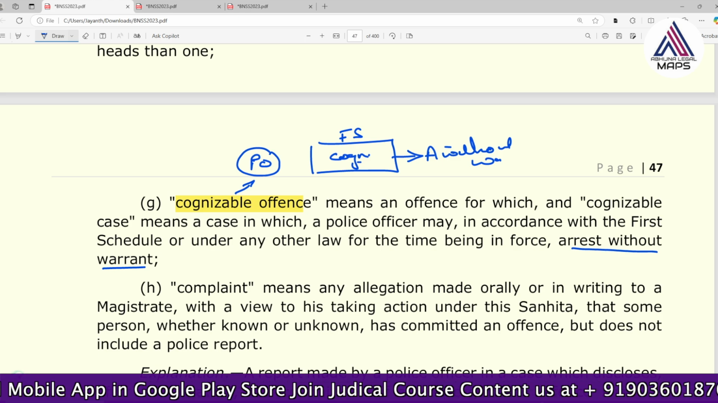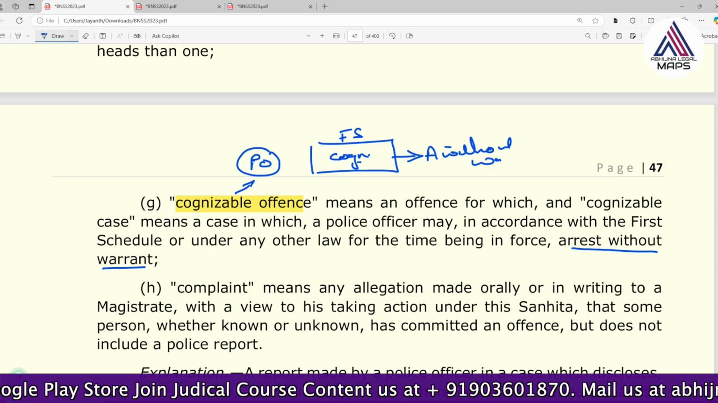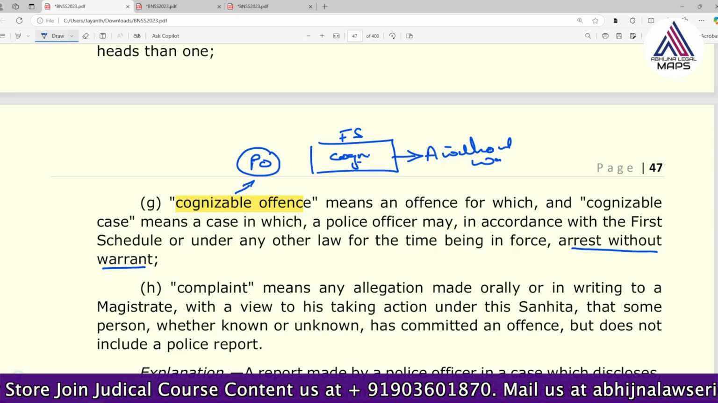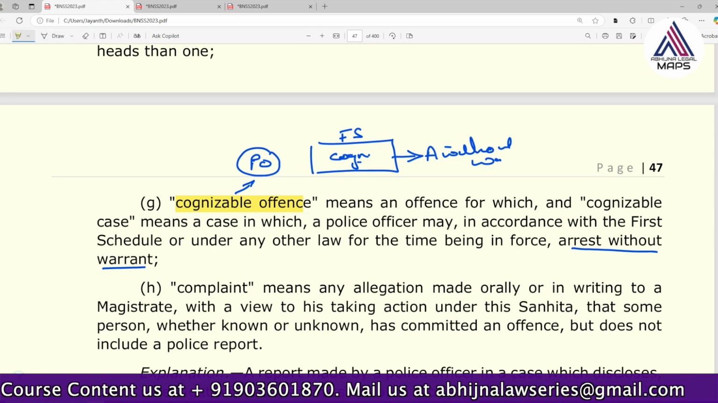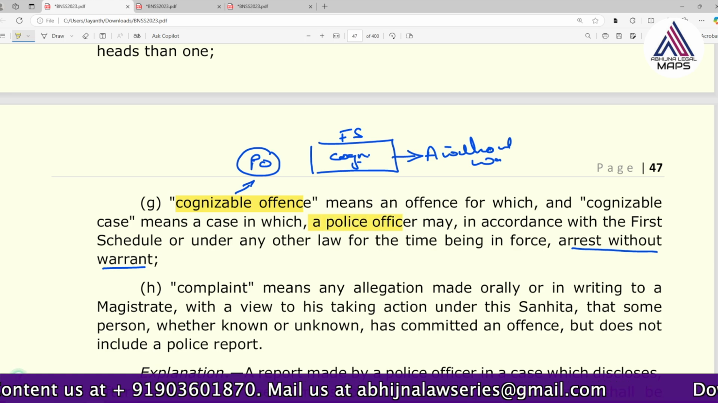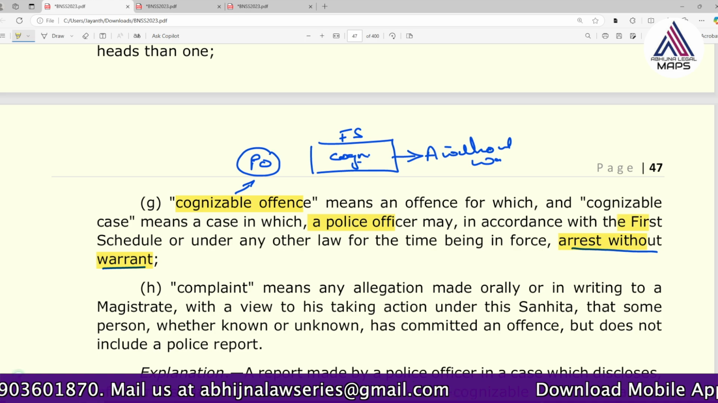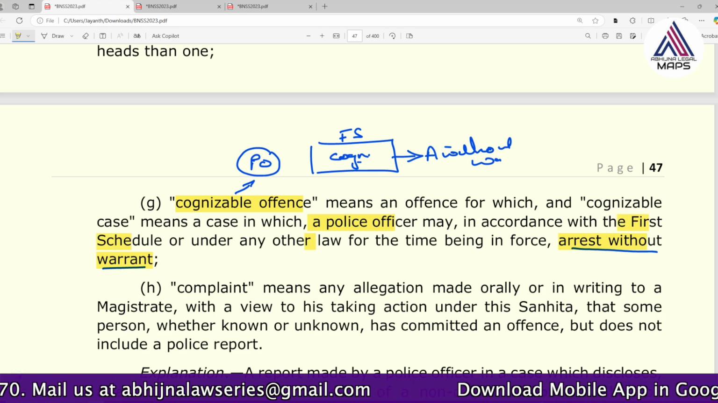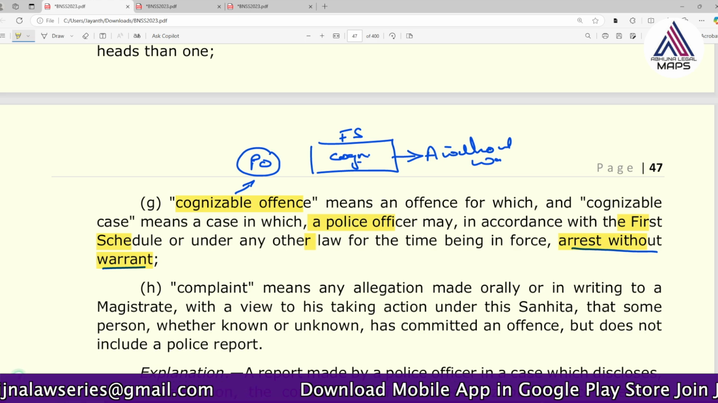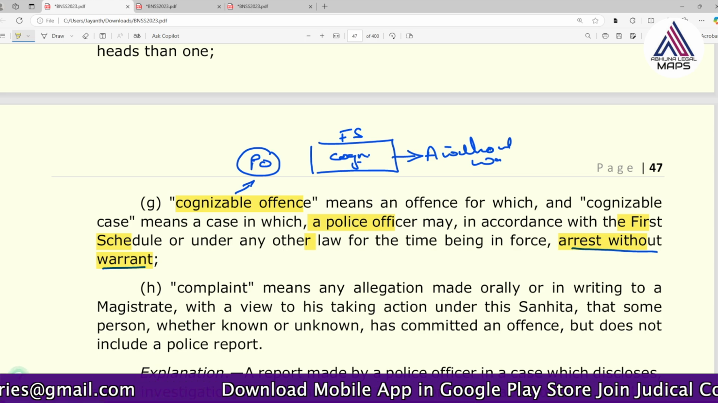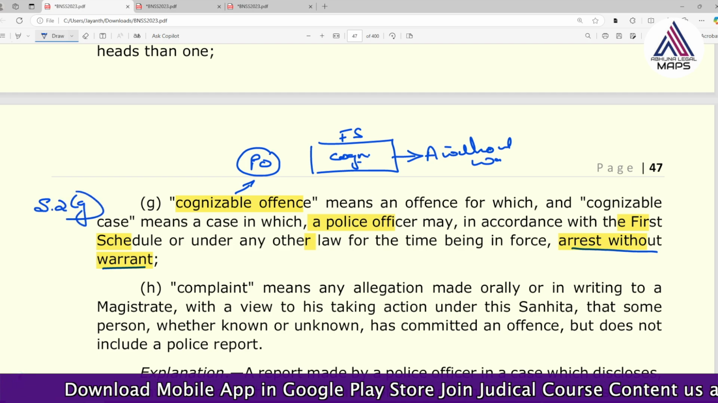But in order to know that, he has to see the BNSS first. He has to see whether this is a cognizable offense or not. So the basic purpose is, a cognizable offense is an offense where a police officer can arrest without warrant in accordance with the first schedule, or it could be under any other law also. If they have mentioned cognizable offense, then no problem. So this is section 2G, right? Section 2G says it so.